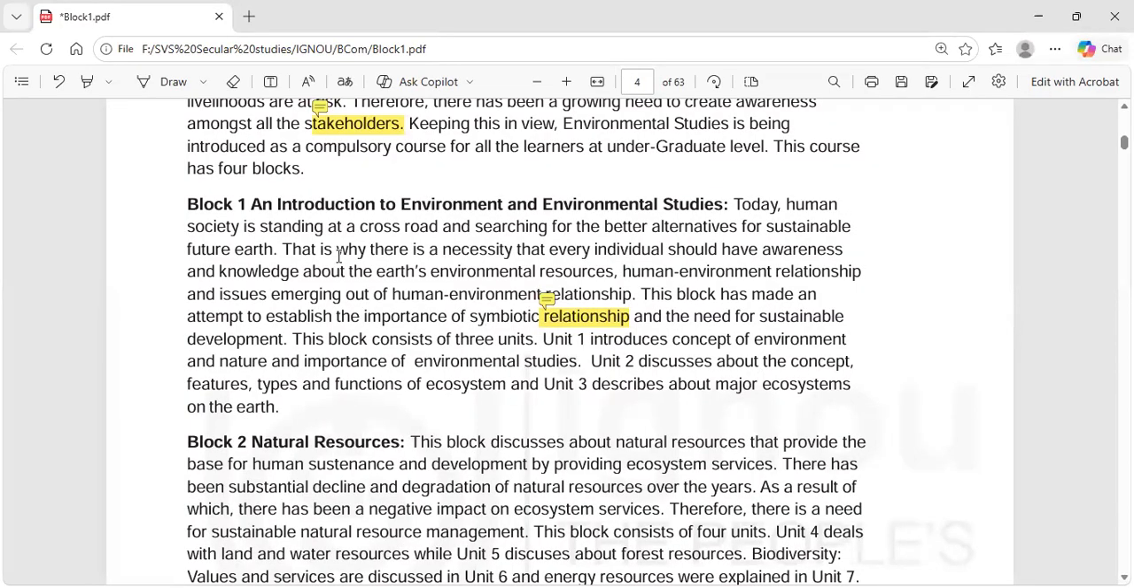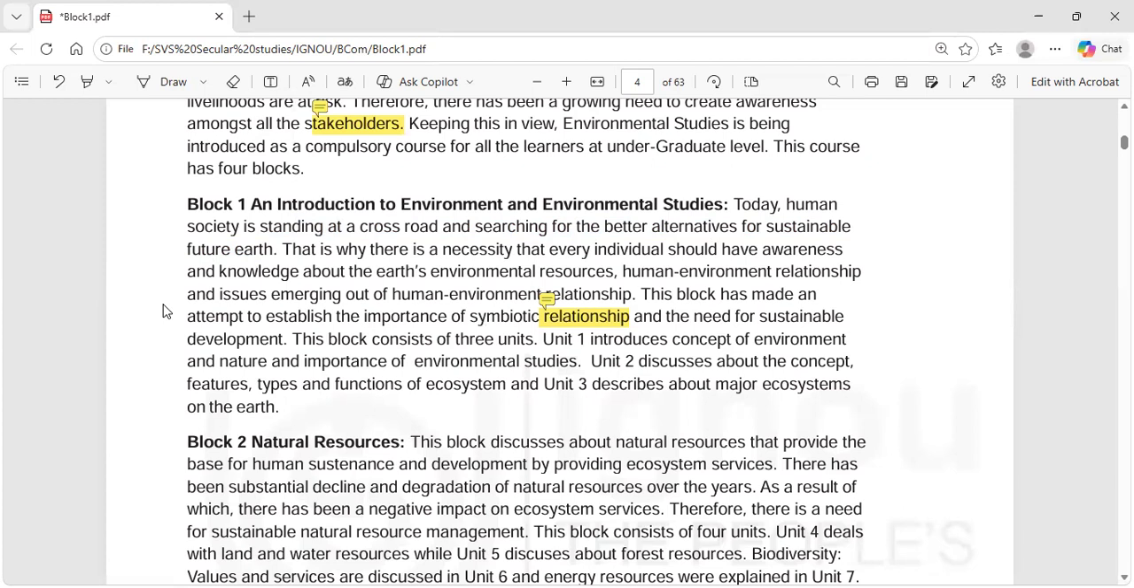Today, human society is standing at a crossroad and searching for better alternatives for a sustainable future Earth. So we are almost at a crossroad and we do not know which road to take. And we are searching for what? We are searching for better alternatives for a sustainable future Earth.